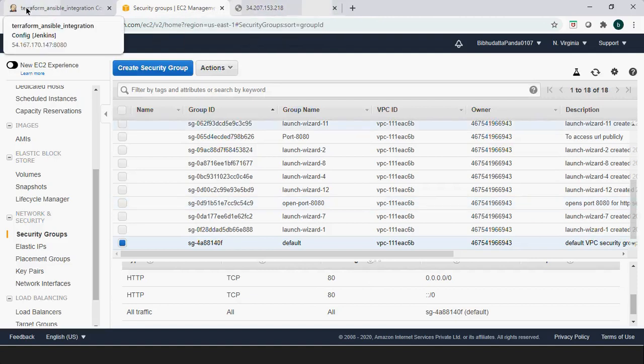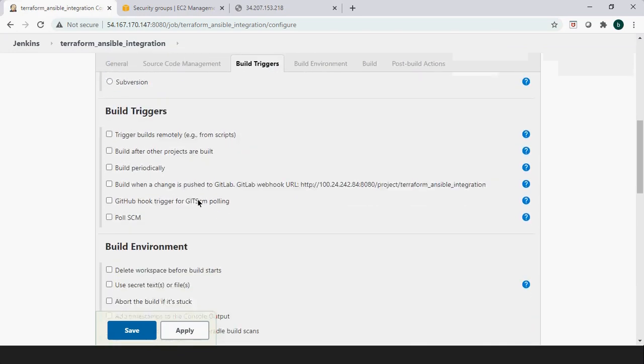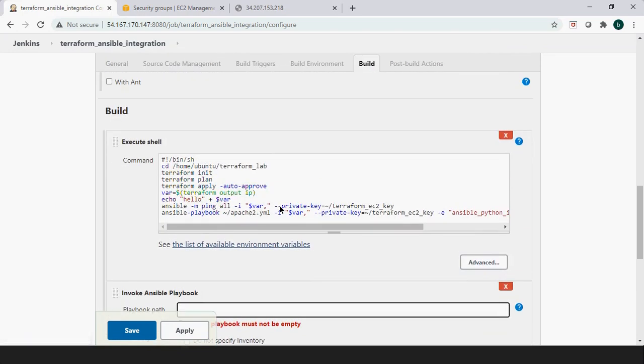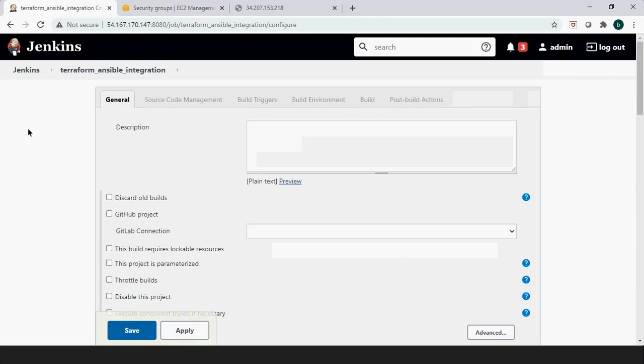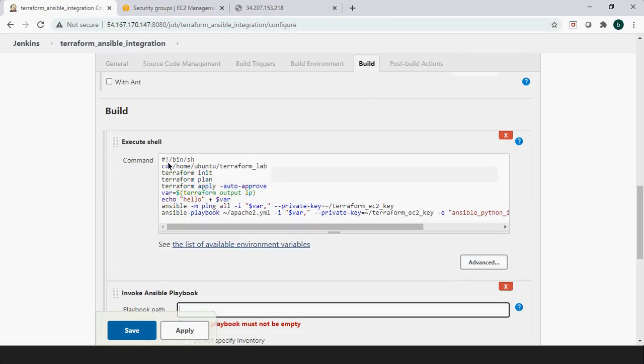So now we'll execute this from Terraform from Ansible. Here, whatever execution we did so far, we have simply written in the same thing. You go and create a job, before that install the Ansible and Terraform plugins, and you go to this execute shell, and here you need to mention the directory from where you need to execute your Terraform file, then initialize that, then you can execute Terraform plan, then Terraform apply auto approve.